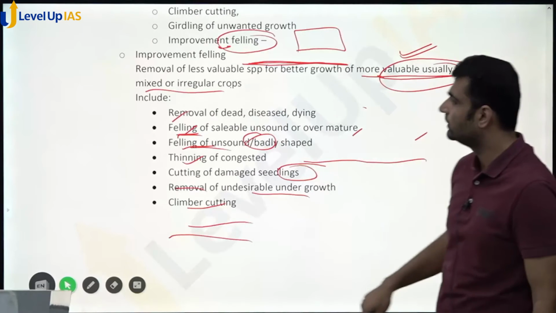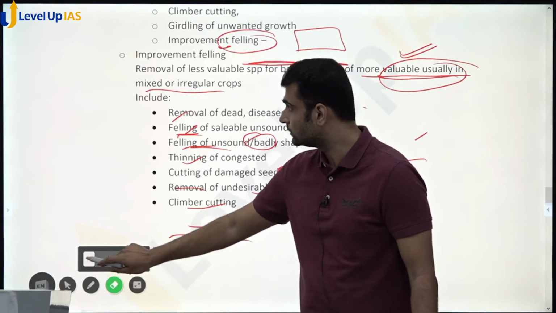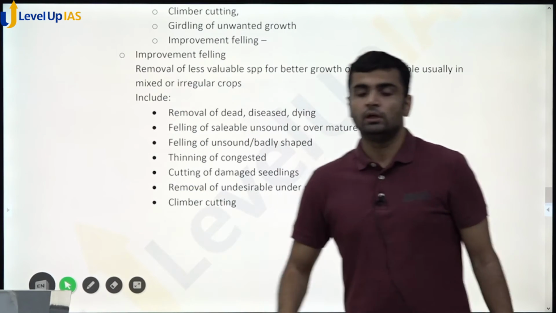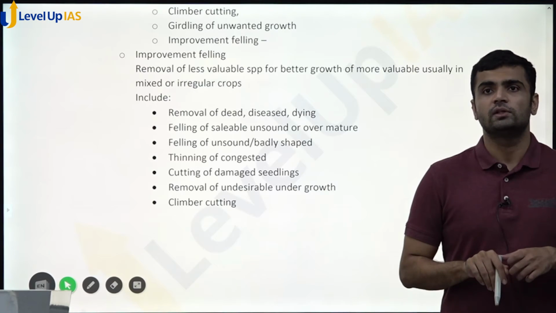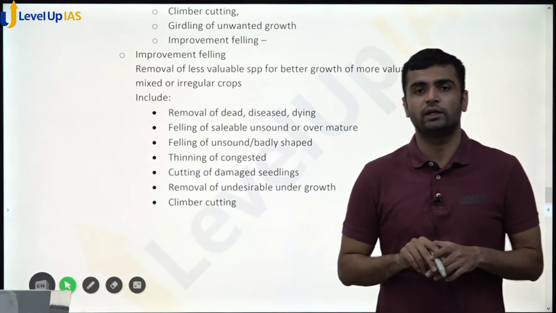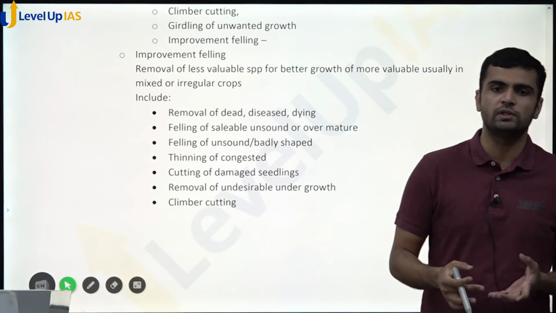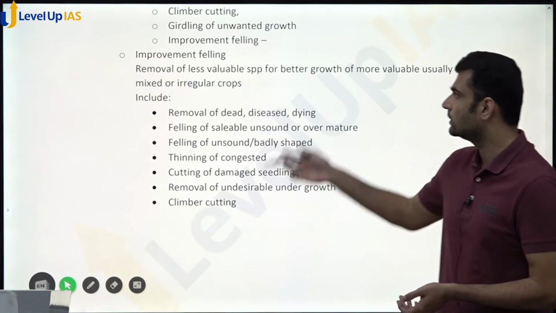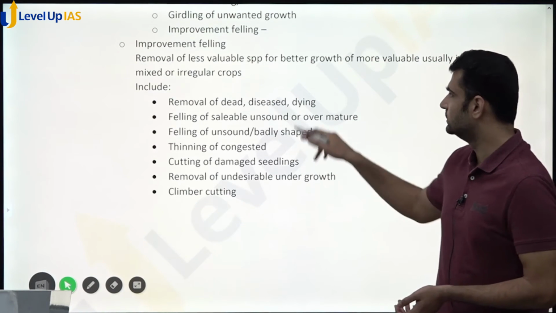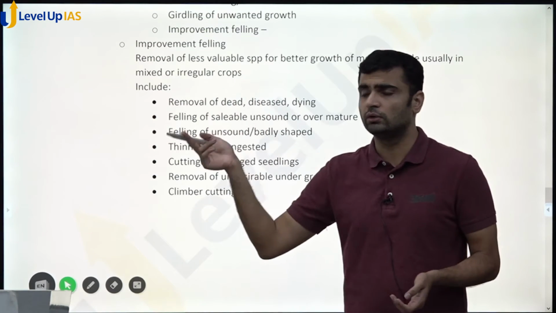So what is improvement felling? Improvement felling basically is done in selection type of forest or mixed forest where less valuable species are felled so that more valuable species grow in a better way. That's what improvement felling is, generally in mixed or irregular crops.